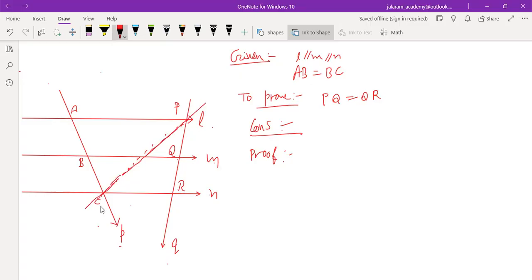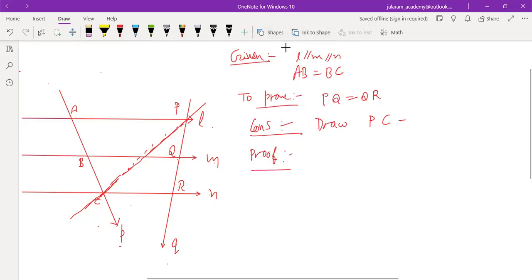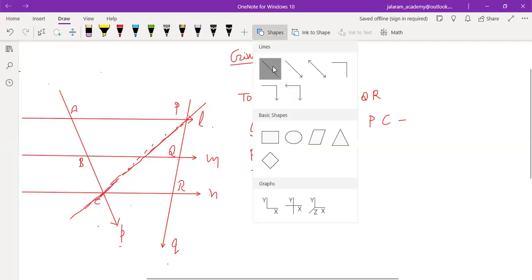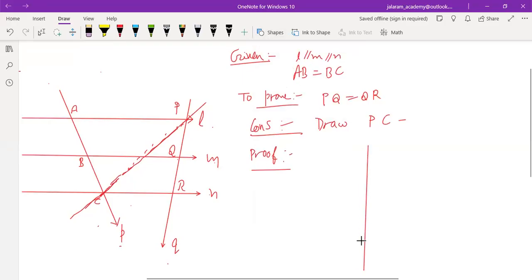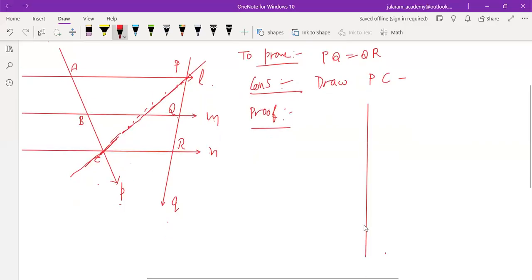You can draw it with dotted lines also. Draw PC. Okay. Now how to prove this? For this, draw a line first.